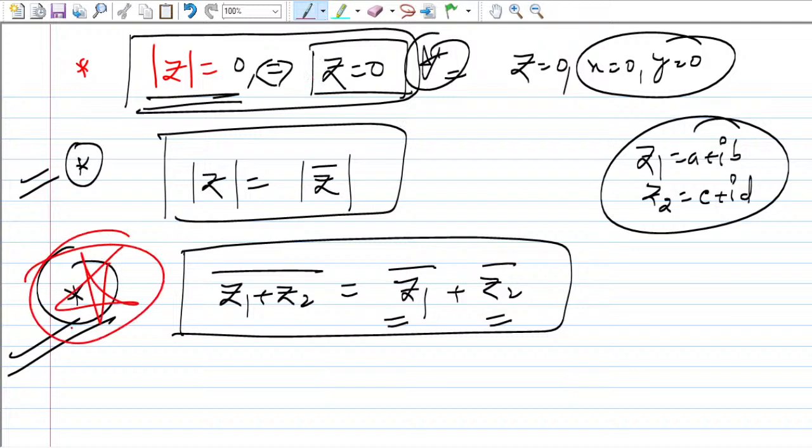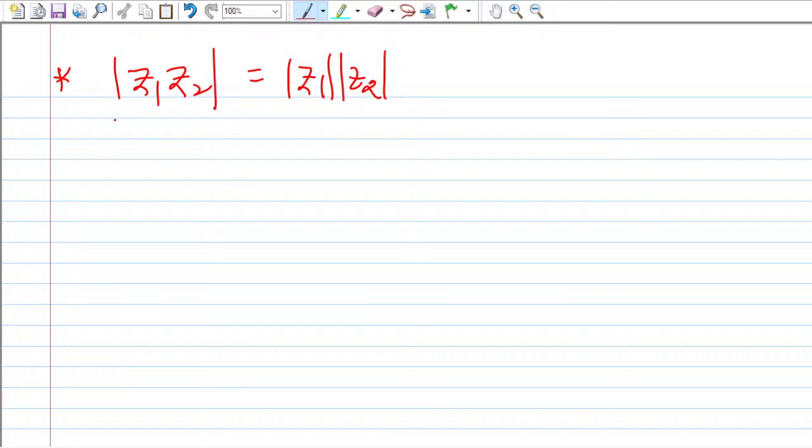So this is again very, very important, right? These are some elementary properties of the complex number. You can prove these things. These are very important properties, right? The next property I'm going to bring here is that if you take the product and take the modulus of that, you can take the modulus of the individuals as well and take the product. This also holds true.